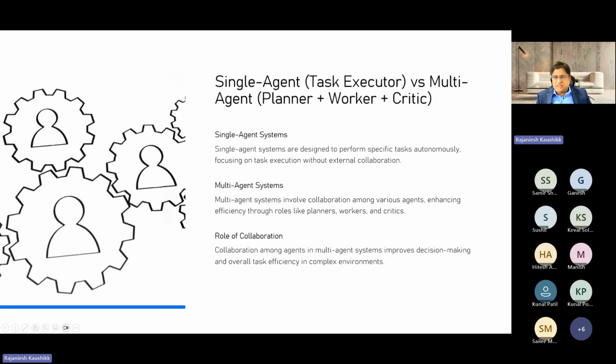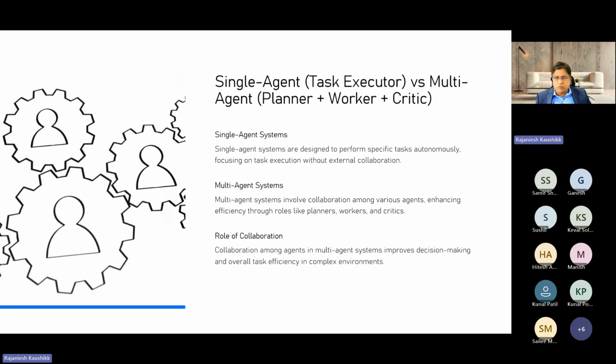So the comparison between single agent and multiple agent is that single agents can be efficient for straightforward tasks, while multi-agent can enhance your collaboration capability with decision-making power and through very specialized roles, right? This collaboration is very important because in today's dynamic environment, multiple agents are required. They can work with each other, talk to each other, take the inputs from each other. And this is the real power, which is showcasing the power of teamwork in the AI.